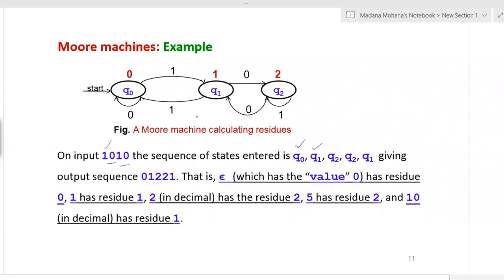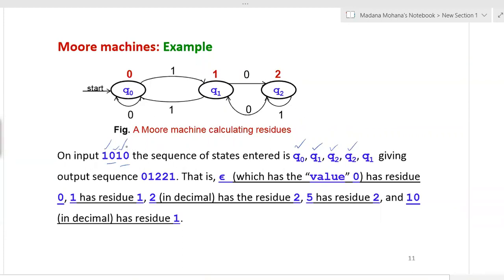Now from Q1, what is your next input? That is 0. So Q1 on input 0 goes to Q2. So the next state in the sequence is Q2. Then Q2 is your current state. From Q2, what is your next input? That is 1. So Q2 on input 1 goes to Q2 itself, that is a loop. Now you are at Q2 itself.